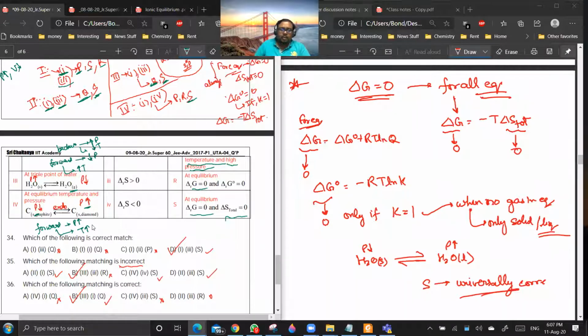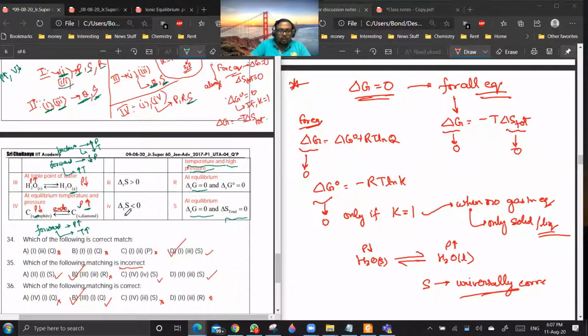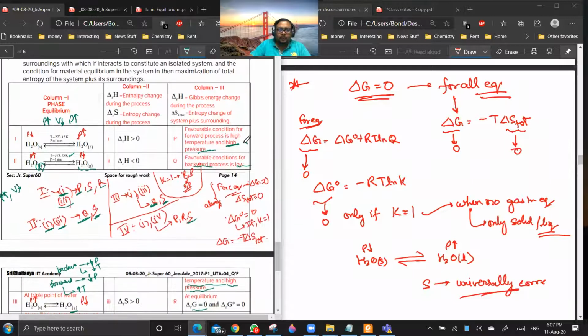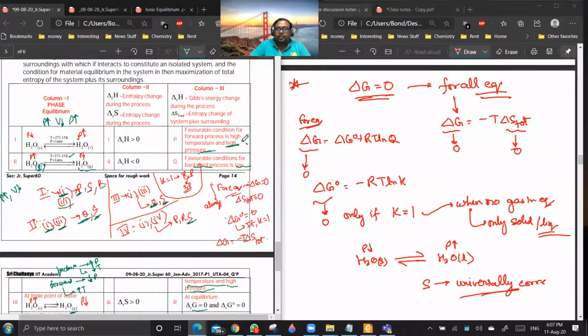Yes, sir. Because diamond is having higher density, if you're decreasing volume, it will shift to the form which has higher density. So for this, option P is correct. The favorable condition towards the forward reaction is high pressure and high temperature.